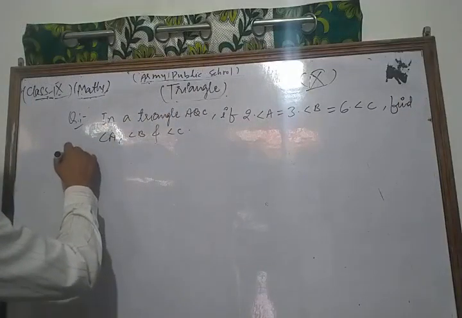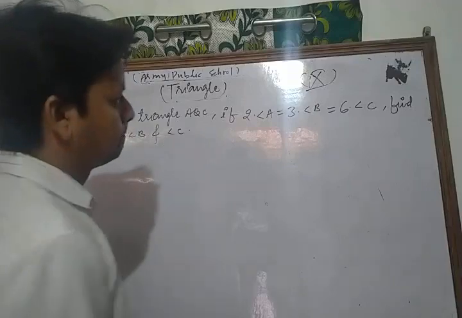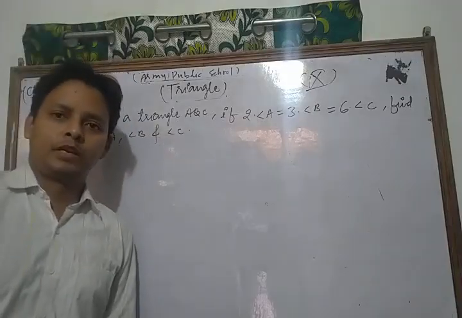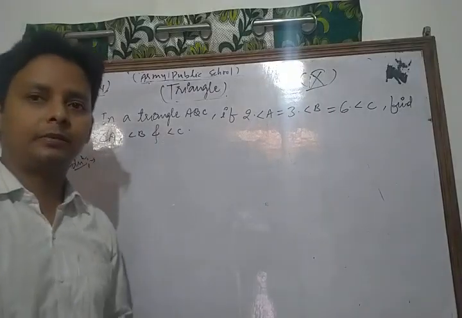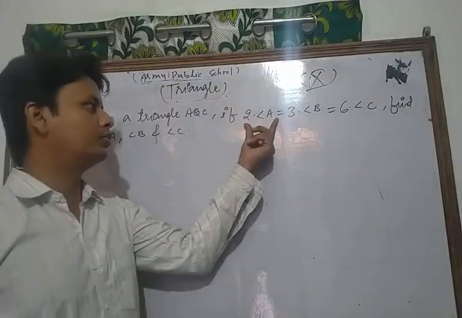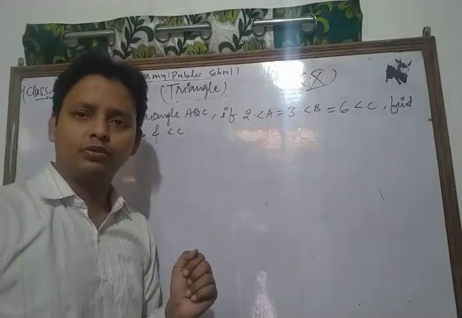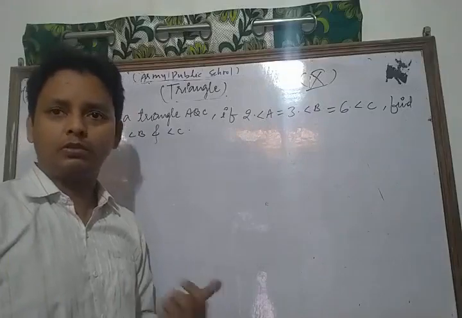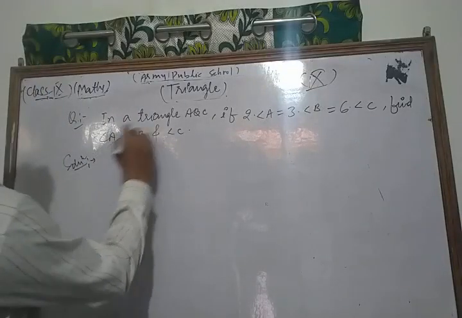Now let's see its solution. Dear friends, this is a different type of question. In a triangle, we have 2 times angle A equal to 3 times angle B equal to 6 times angle C. So first of all, we write the given.